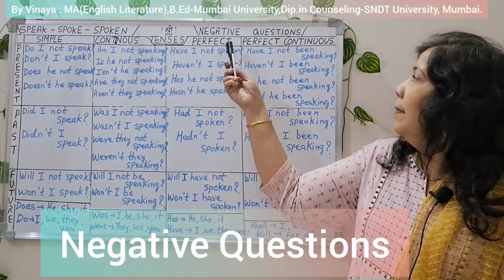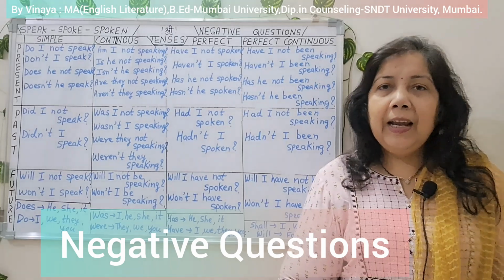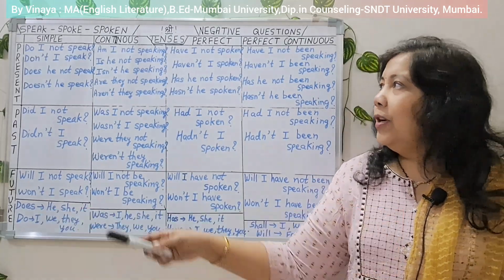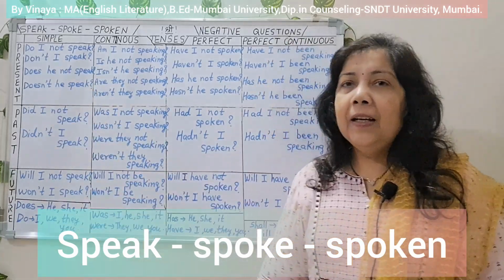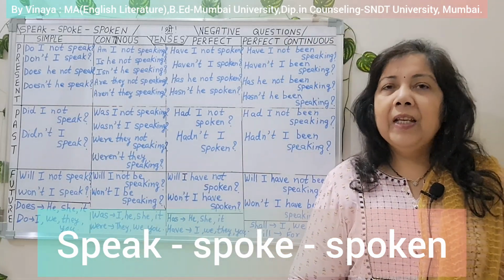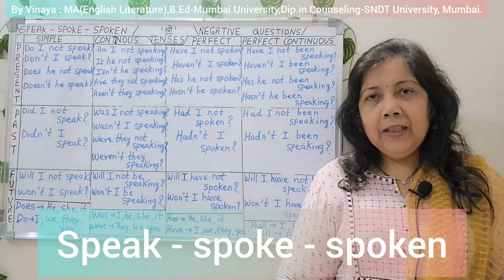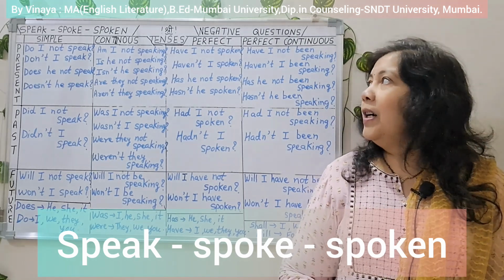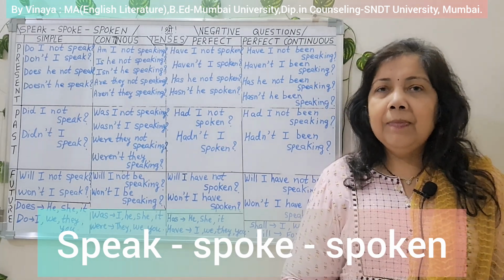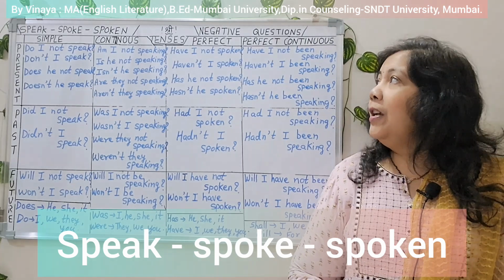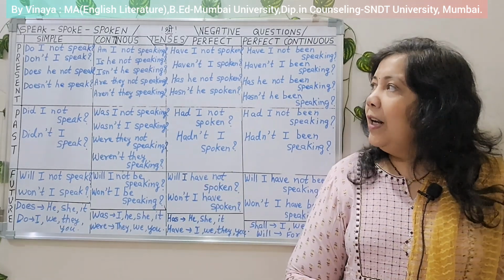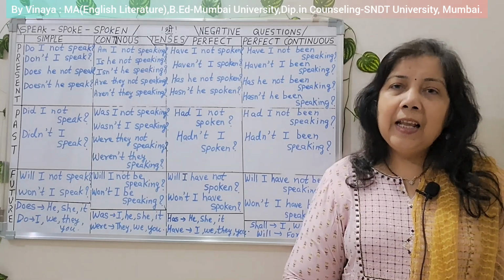Today I am taking negative questions in all 12 tenses. The verb I have taken today is speak: speak, spoke, spoken. Speak is the main verb, V1. Spoke is the past tense of that, V2. And spoken is the past participle of the verb, V3. We are using all these three forms in these tenses. So let us begin with the tenses.